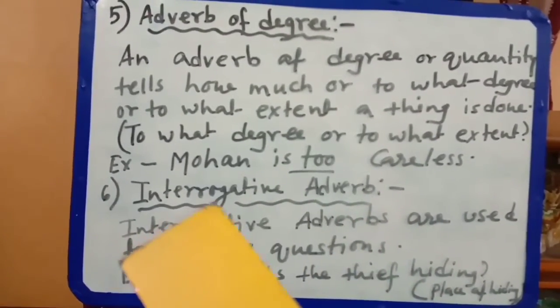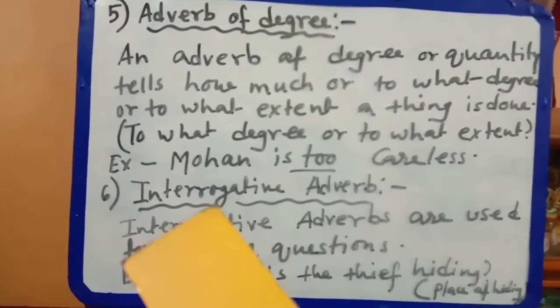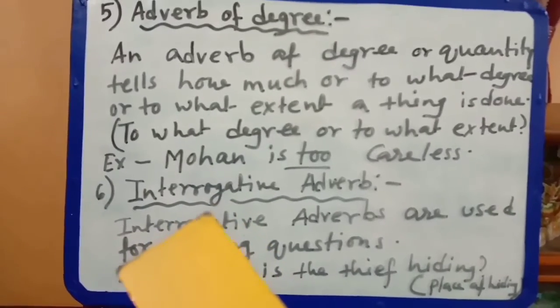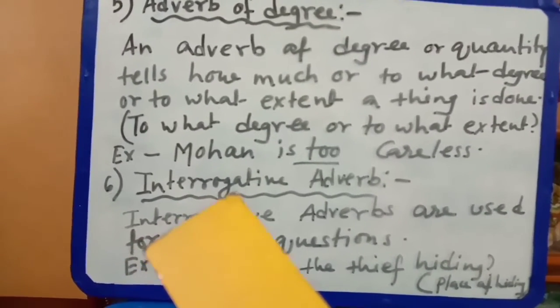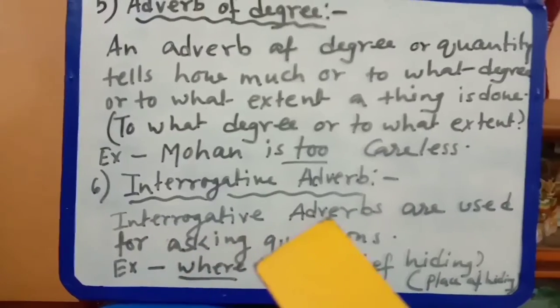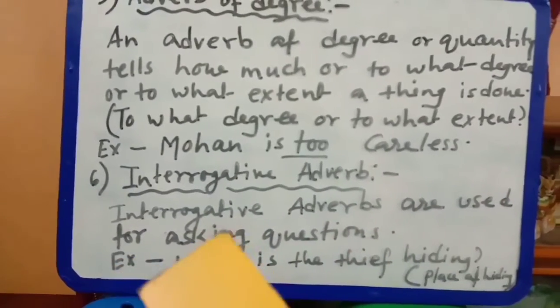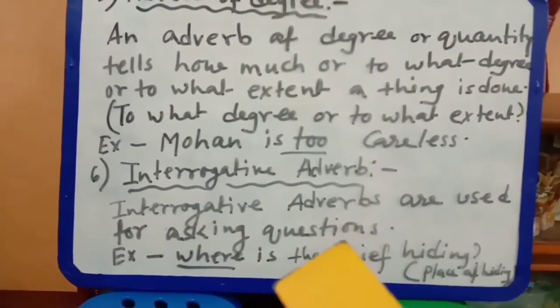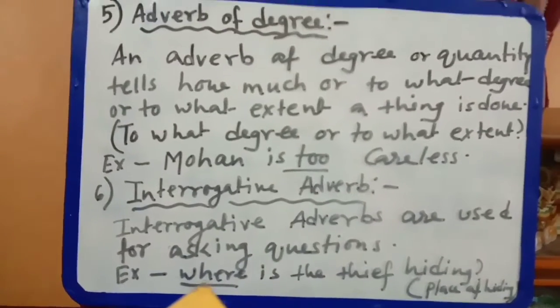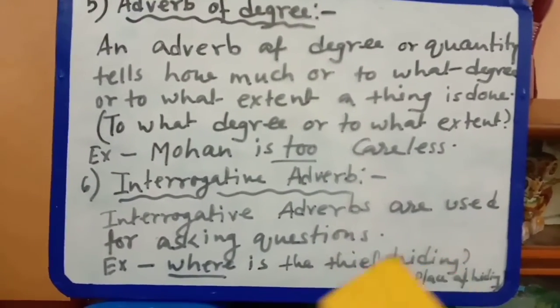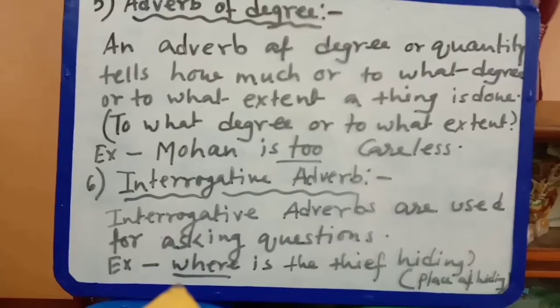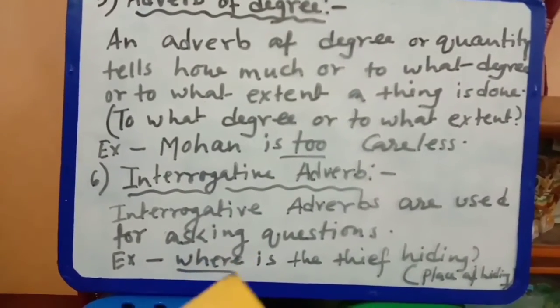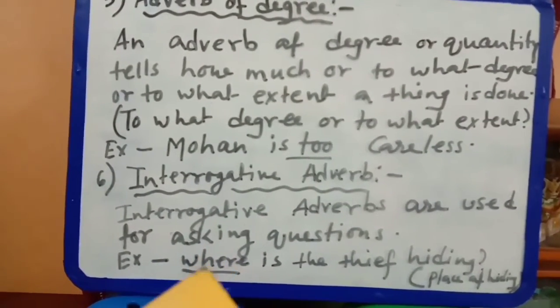Interrogative means you can understand very well that it starts with a WH word, and obviously we will question. Interrogative adverbs are used for asking questions. Okay, so it's very easy. Where is the thief hiding? Obviously you know that WH words would be the interrogative adverbs.